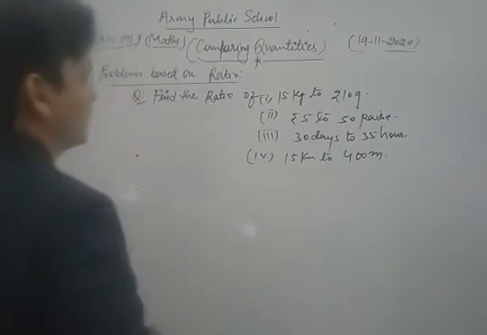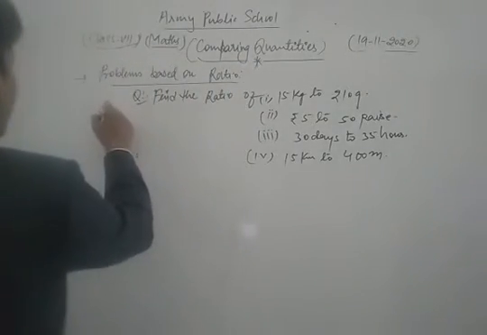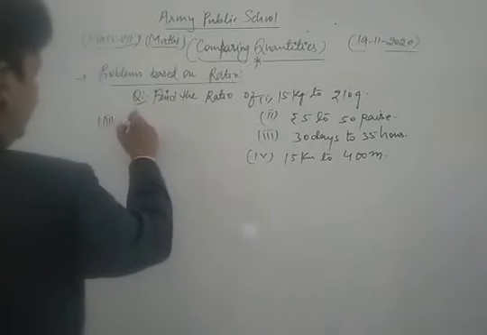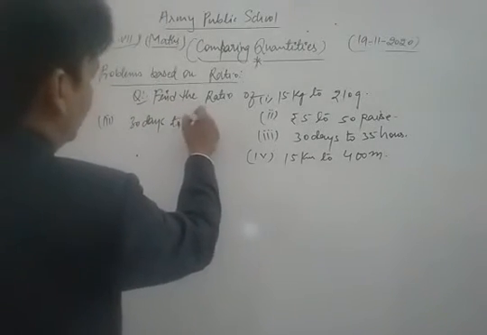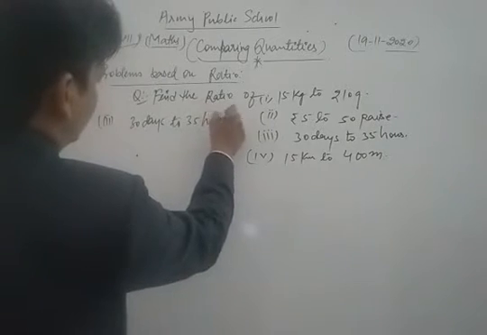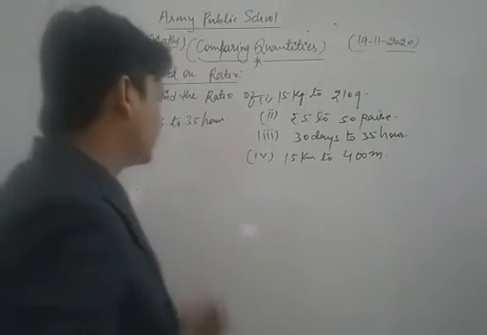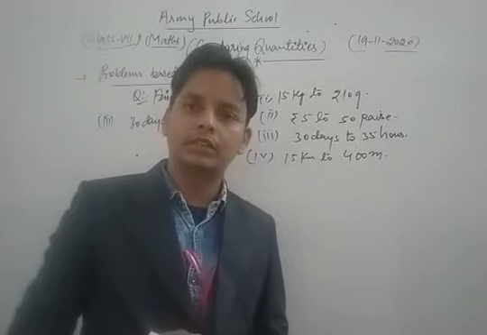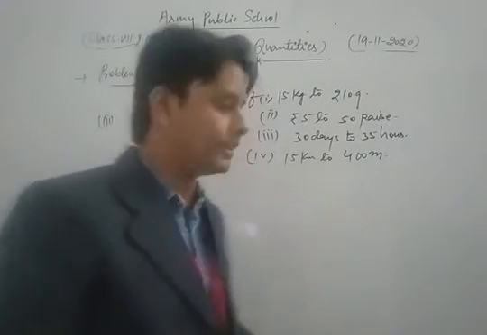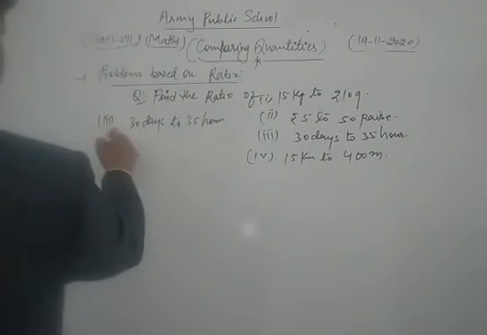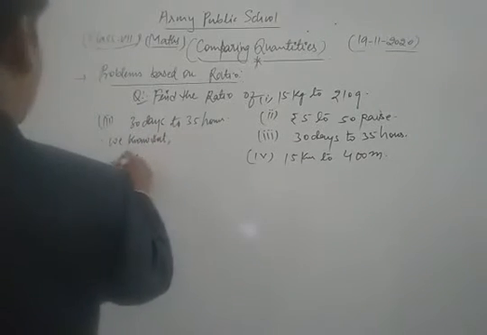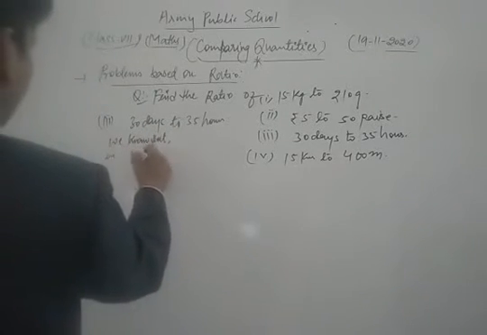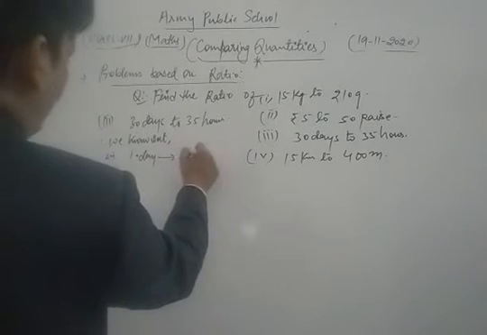Now we take the next part of this question, the third, in which we find the ratio of 30 days to 35 hours. So first of all, we convert the days into hours. After that, we find its ratio. Let's see. Since we know that in 1 day there are 24 hours.